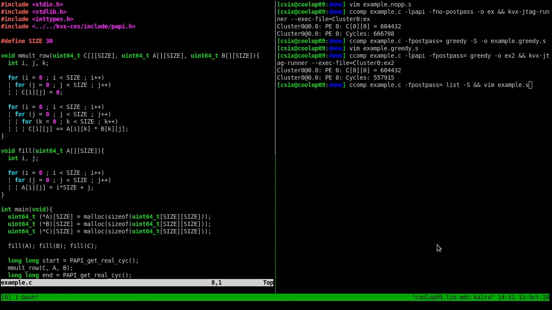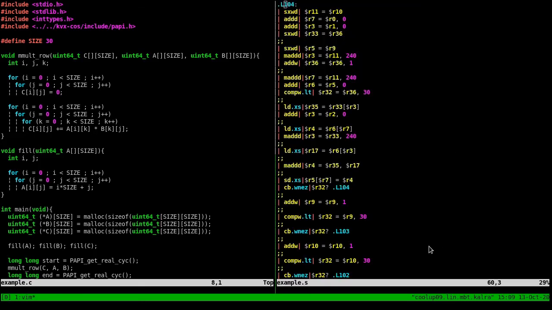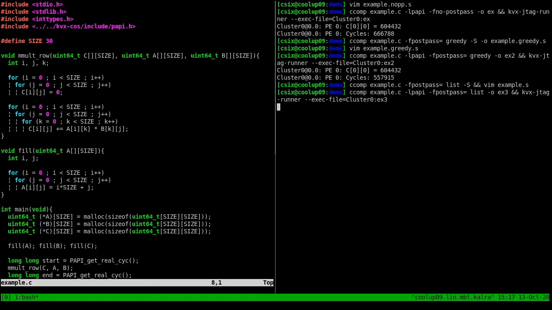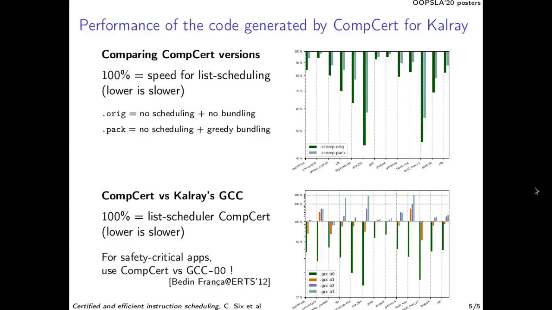So now let's try to reorder the instructions with our list scheduler. Here is the result. We can see that a lot of instructions have been moved, which results in much more efficient code. In particular, we can execute 4 instructions at the same time on the first bundle. So now if we run that example, we can see we have a much better performance than before. Thanks for your attention.